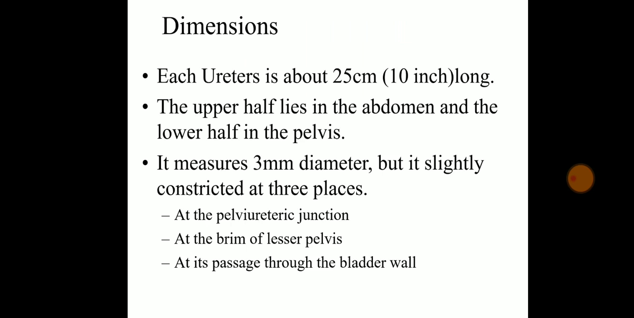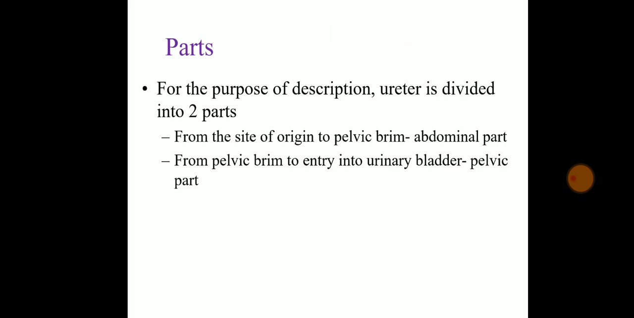It is 25 centimeters long, that is 10 inches. The upper half is in the abdomen and the lower half is in the pelvis. It measures 3 mm in diameter but is slightly constricted in 3 places, that is the pelviureteric junction and the brim of the lesser pelvis, and where it passes through the bladder wall.